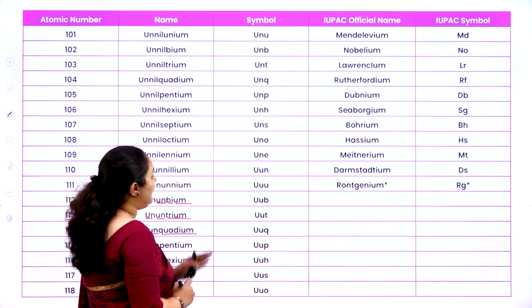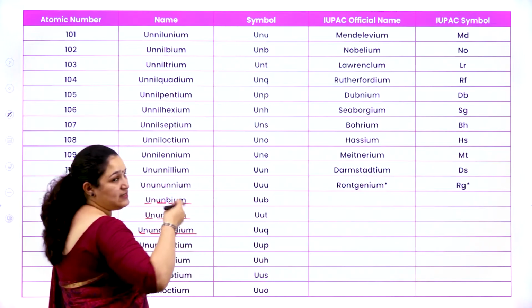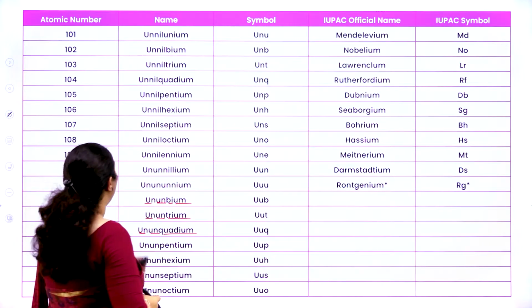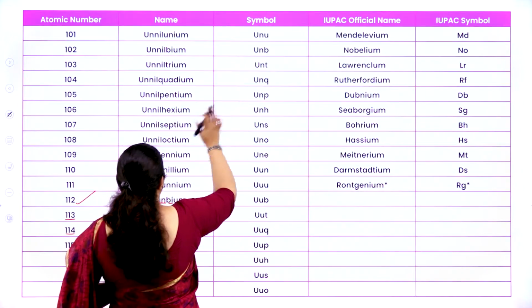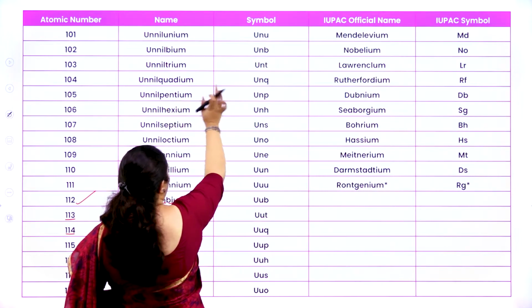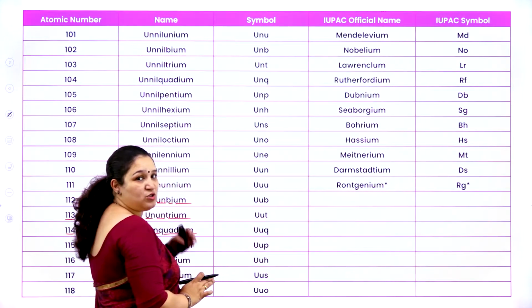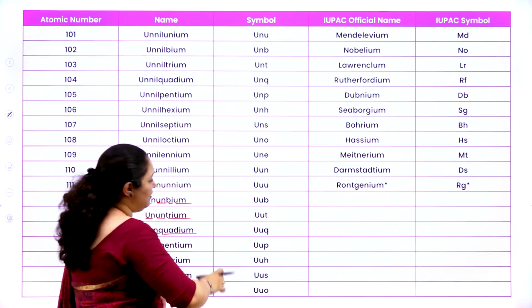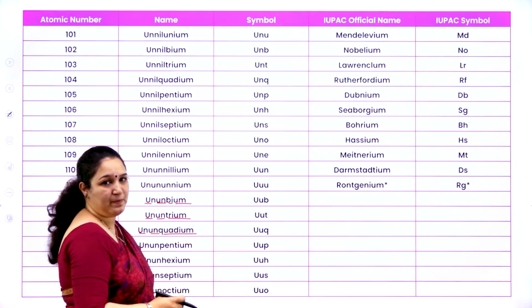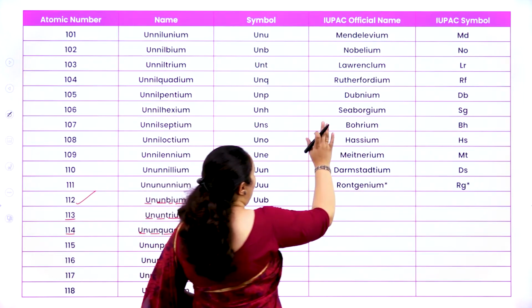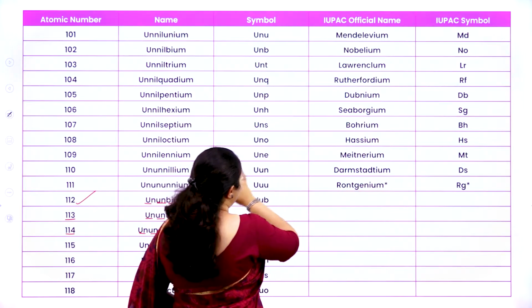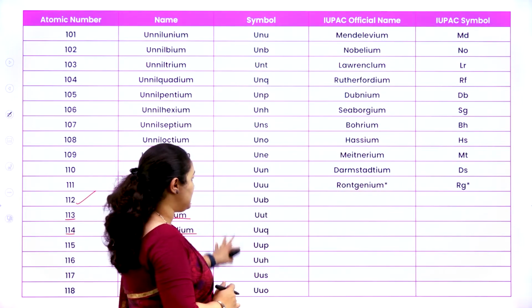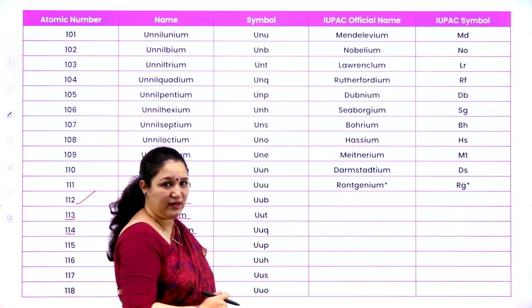Okay. And for the 3 letters, you have to take the symbols which I told, single letters. For un it is U, nil it is N, pentium it is P. So similarly, we can give a 3-letter symbol also along with the name. And these are the official names of some of the elements. For the other elements, the official names are still not given.